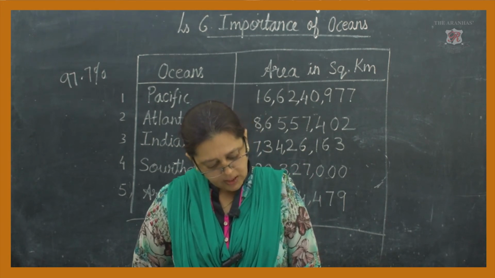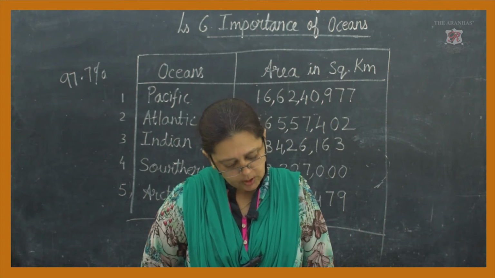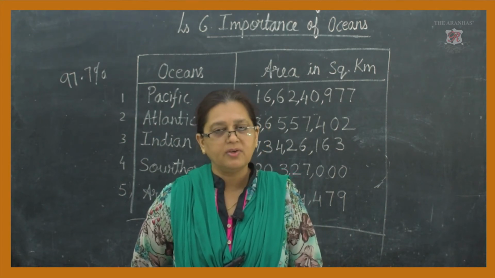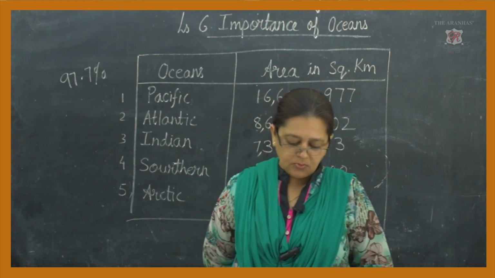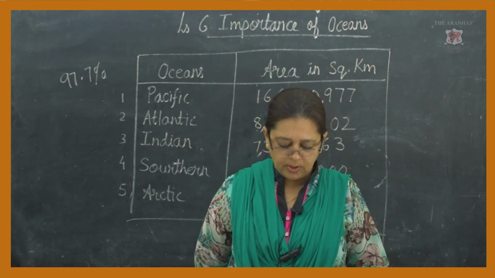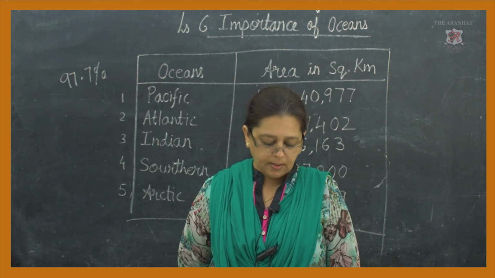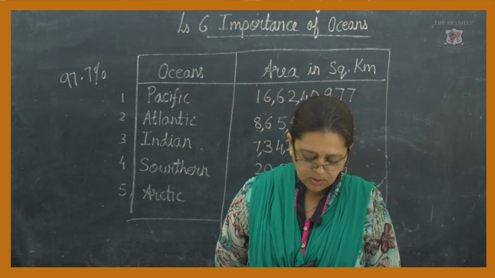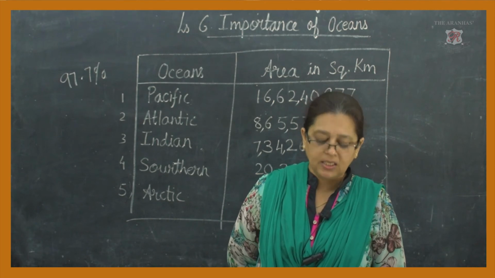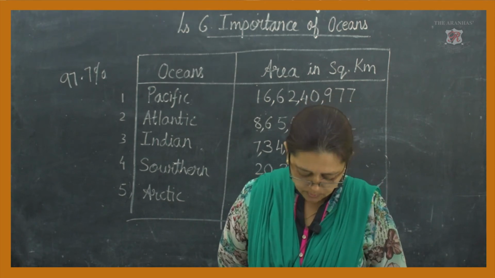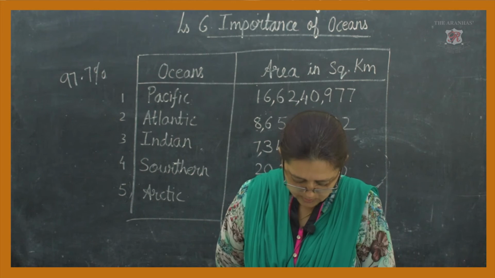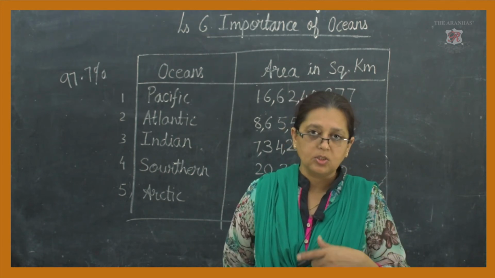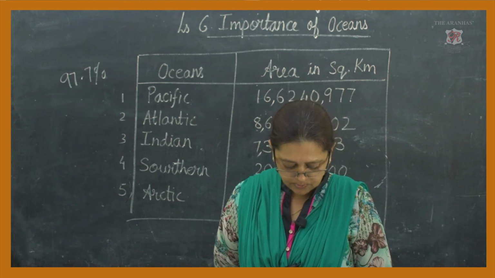Now, where does the water flowing through the river go in the end? You all have realized it? Yes, the water flowing through the rivers goes to the seas or oceans, right? In the end, again it goes into the oceans and seas.